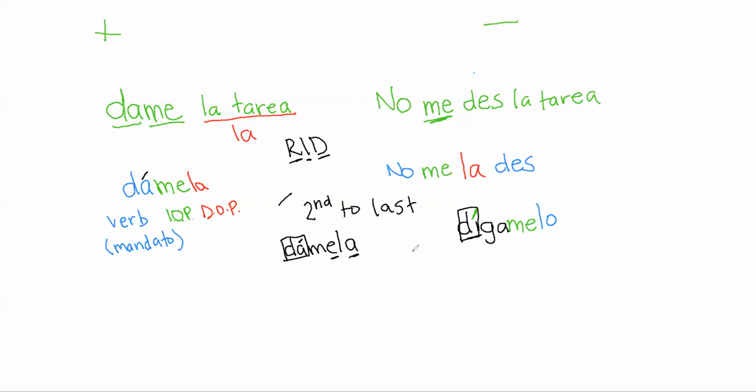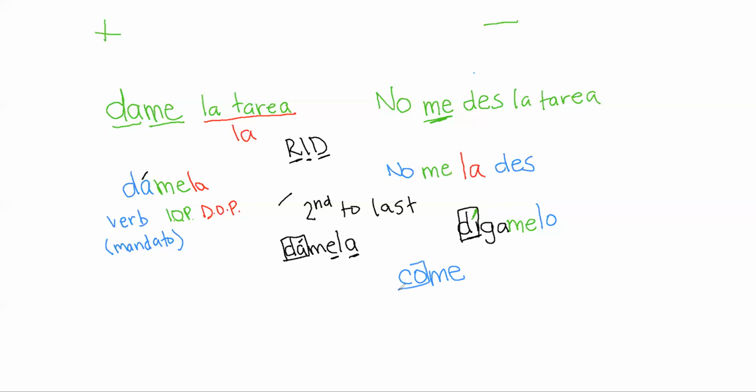So if you have a normal verb and you add one syllable to it, you are going to write an accent mark. If you have a verb that you're adding one syllable to, you're almost always going to need an accent mark. So the way you think about it is, if I want you to eat your vegetables, I say "come." Come is your verb. Now just start from the basic verb.